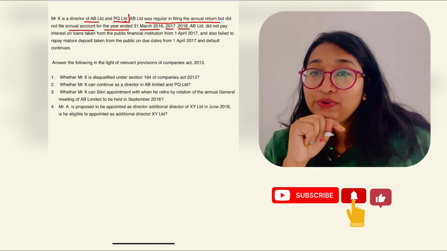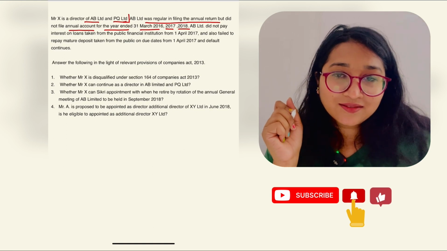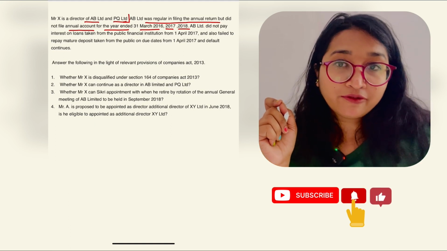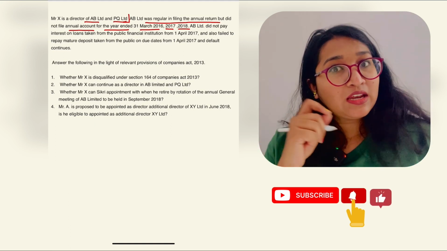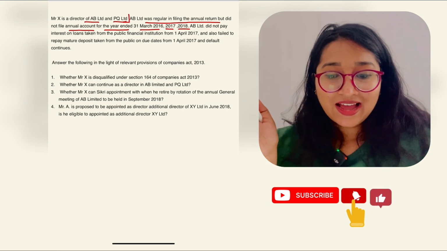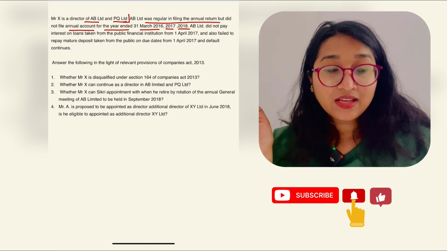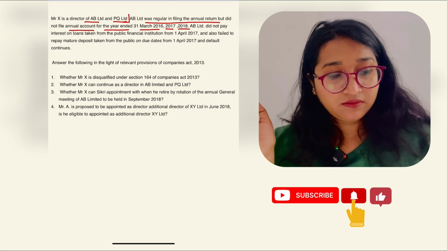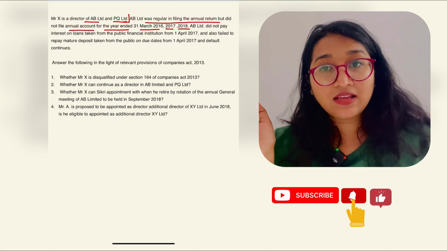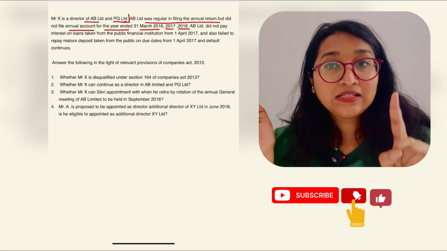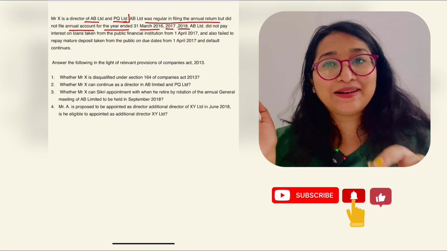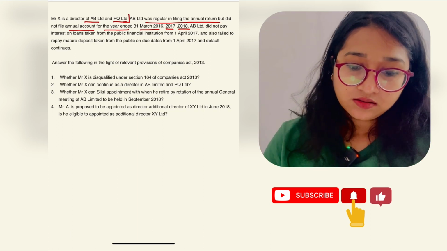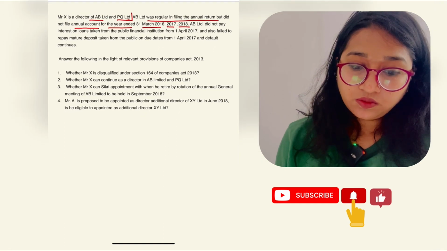Once a director is disqualified, he would not be reappointed for a further 5 years in any office, and he would be disqualified among other companies where he is acting as a director, not only in the company where he has done the default. I'll give you an example and let you know each and everything. Please don't panic.